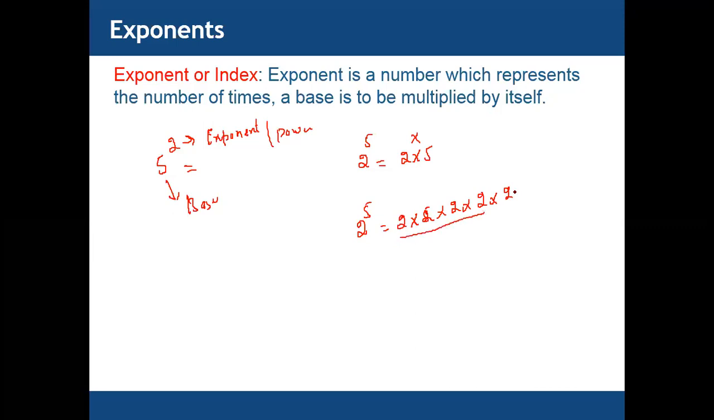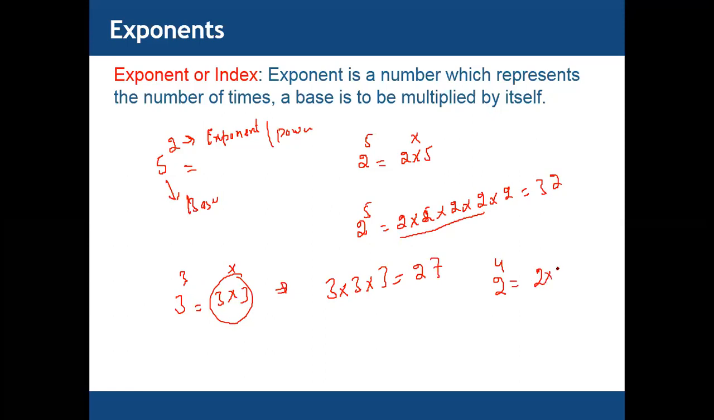It means 5 times. So equal to what? 32. Same, 3 power 3 doesn't mean that 3 multiplies with 3. 3 power 3 means 3 multiplies with itself 3 times. It means 3 cross 3 cross 3. This means 27. Same, 2 power 4 means 2 multiply with 2 multiply with 2 multiply with 2. This one equals, I think, 16. So exponents mean power, a number multiplied with itself. How many times a number multiplies with itself.